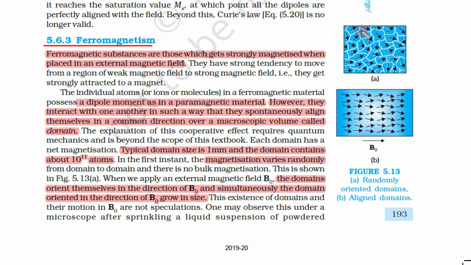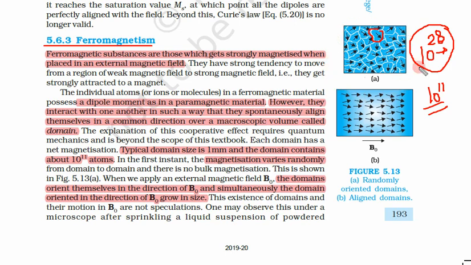But again, though there are colonies, the number of electrons is 10 to the power 23 or 24, or we can say 28 if we take a big material. The number of electrons is very large, and out of that only 10 to the power 11 are in the same direction. So there are so many domains.